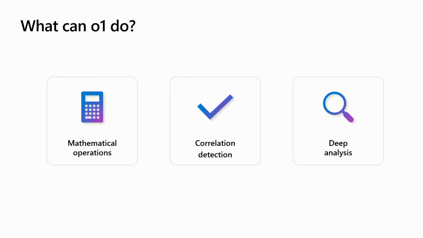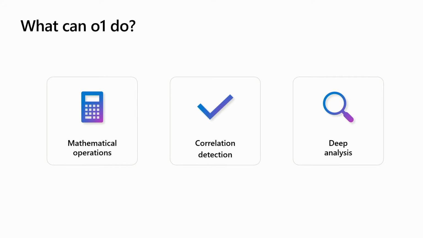Now, what can O1 do? All right, so what is it that O1 can do that no previous large language model could do? Well, as some of you probably know, if you go to GPT-4o, even the latest, greatest GPT-4o, and you ask, how many R's are there in the word strawberry, it will tell you there are 2 instead of 3. There are 3 R's in strawberry, in the English word. Because GPT-4o, and large language models in general, they can't do math. They can't even count. So O1 is different.